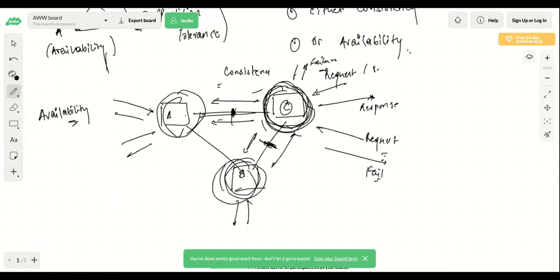But Amit, one thing to notice here is that you shouldn't consider the window for this availability and tolerance to be a very huge window. Because if this window becomes huge, there can be a complete network failure and your complete system can go down. So this window is very small.